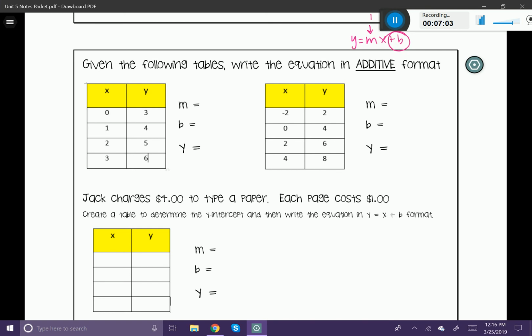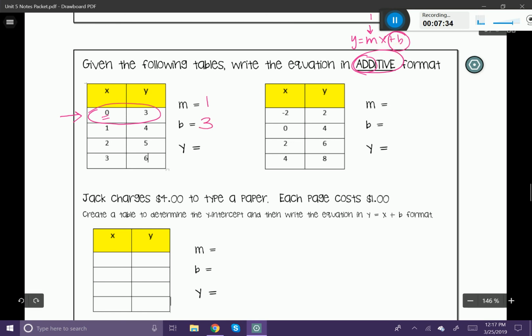So like I said earlier, our m is going to be 1. So let's go ahead and fill that in. Now to determine my b, what I need to do is do the additive relationship. The word add is in additive. So let's see how we can get from x to y by adding. We can see that my y-intercept is going to be right here, right? Because if you look at that coordinate, we have 0, 3. When 0 is in the x-coordinate, we know that that's going to be our y-intercept of 3.